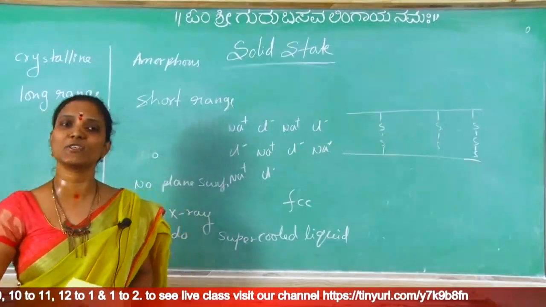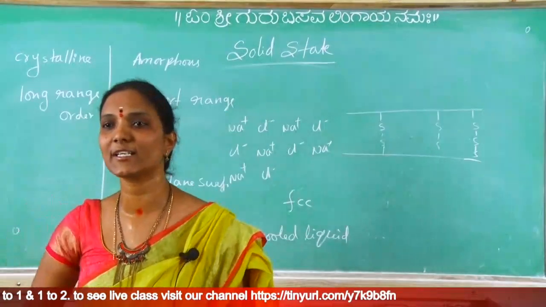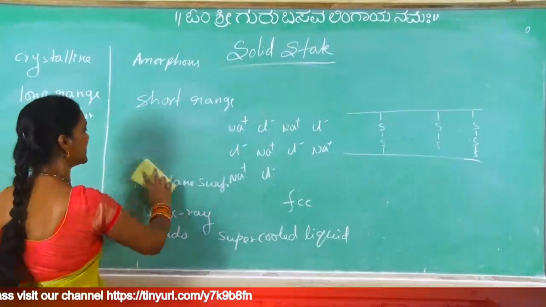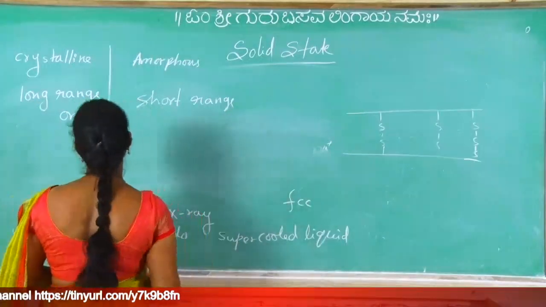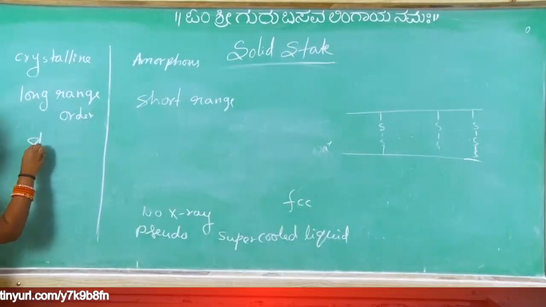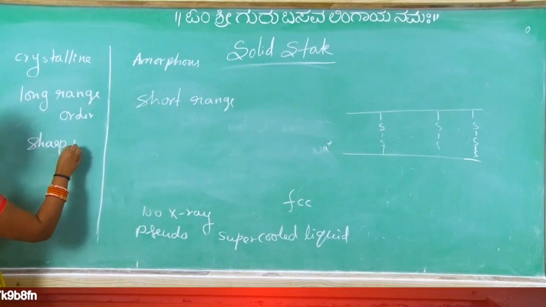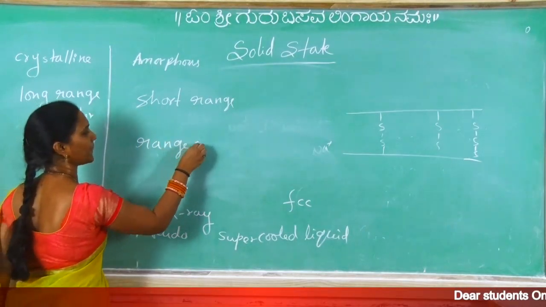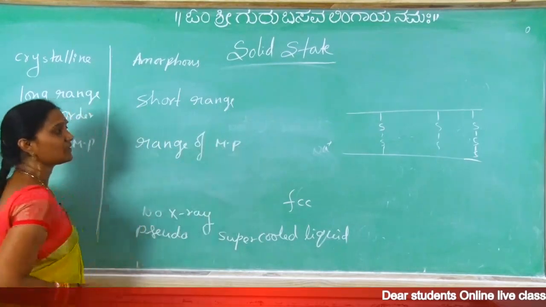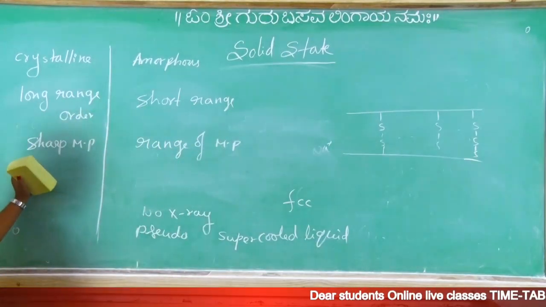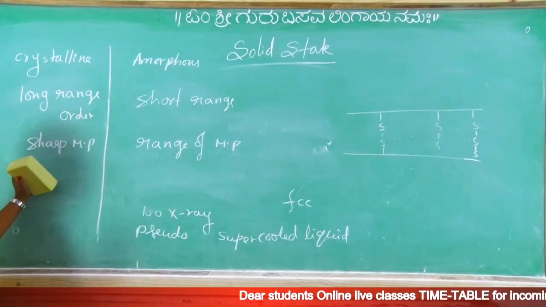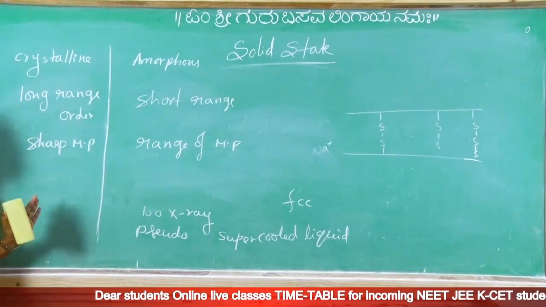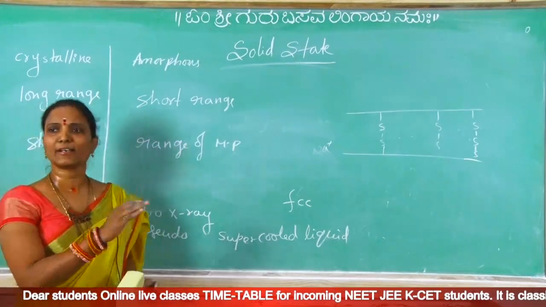So which one has short range order? Amorphous. And long range order is crystalline. Next, crystalline solids have a sharp melting point, and amorphous solids have a range of melting point. For every difference I am giving the reason, because if you learn with reason you can remember it for a long time, like long range order.